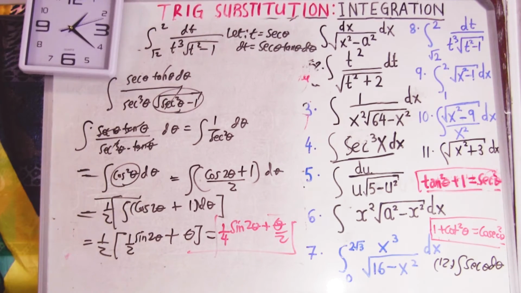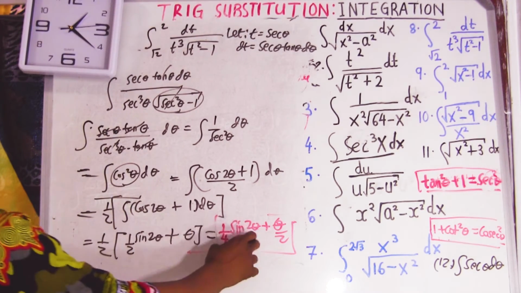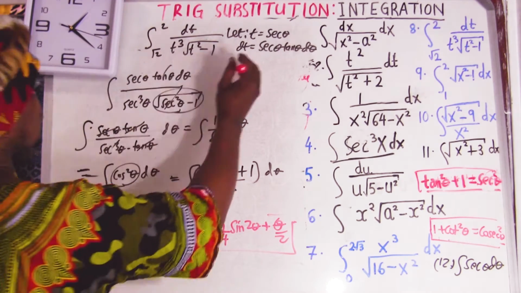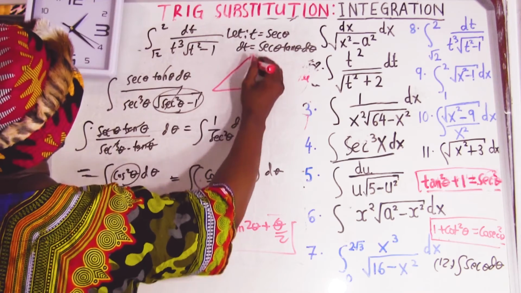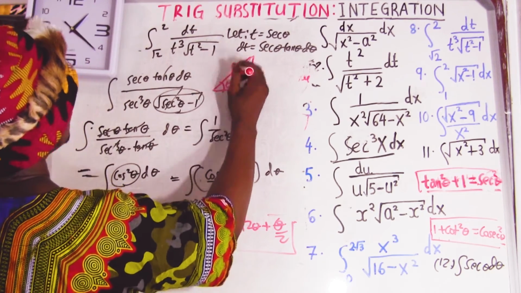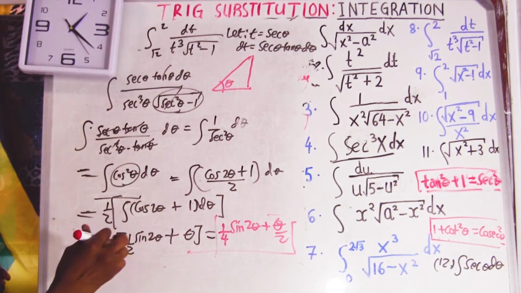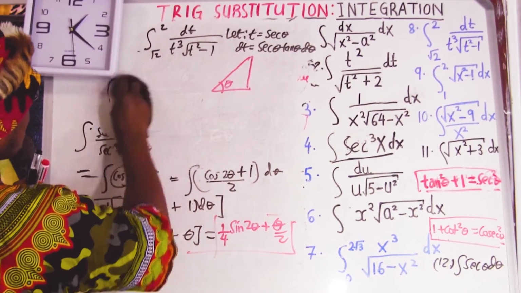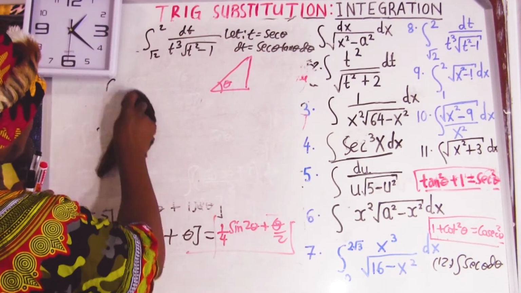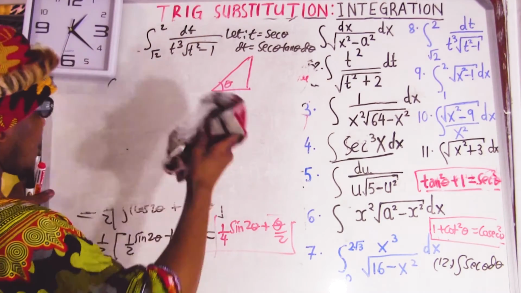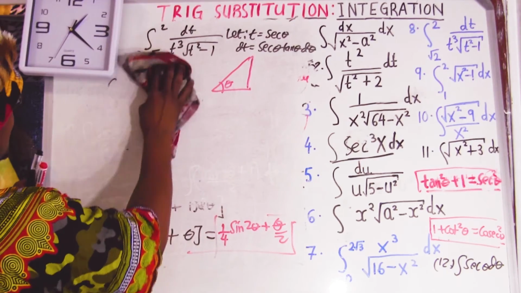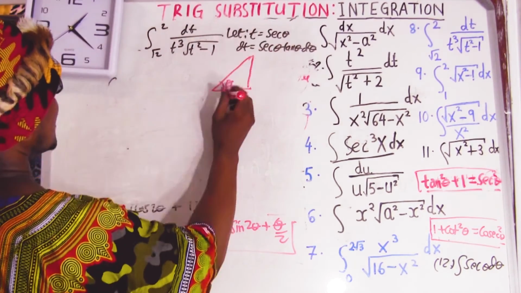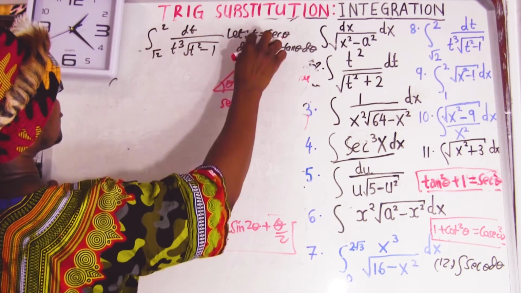So it's not done yet, because the question they did not give us in terms of theta, they give us in terms of t. So we have to replace this with a t, just like how we did before. Small triangle. Okay, this is theta. So they give us sec. Sec equal to t.